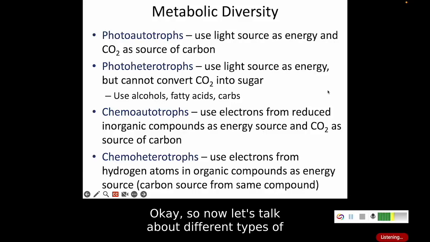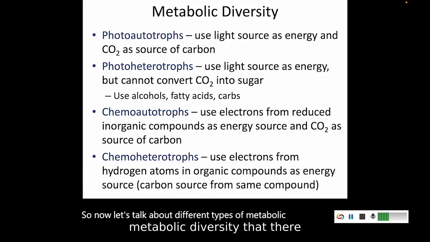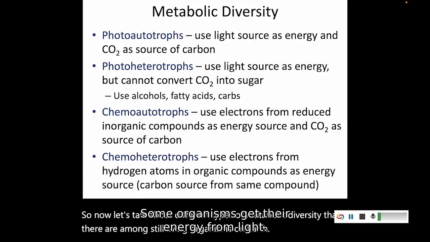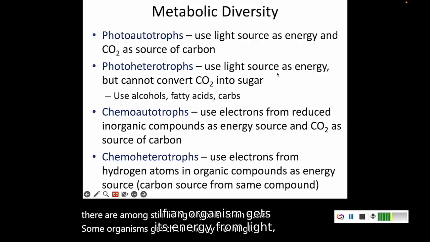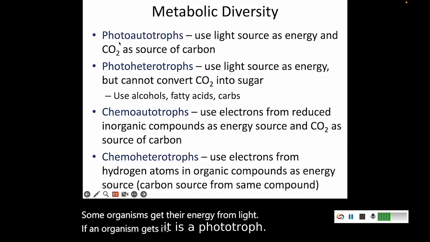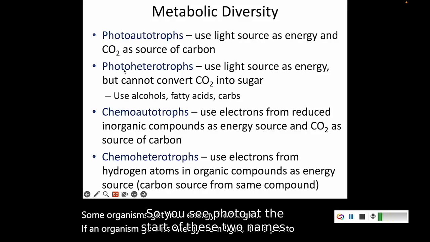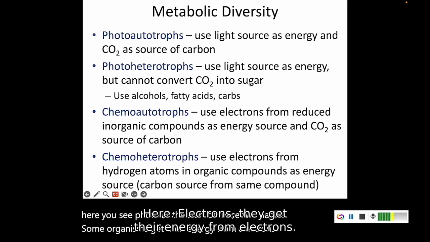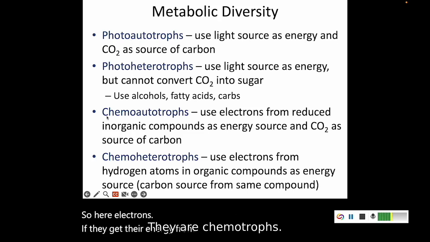Okay, so now let's talk about different types of metabolic diversity that there are amongst the living organisms on Earth. Some organisms get their energy from light. If an organism gets its energy from light, it is a phototroph. So you say photo at the start of these two names. Some organisms get their energy from electrons. So here, if they get their energy from electrons, they are chemotrophs.